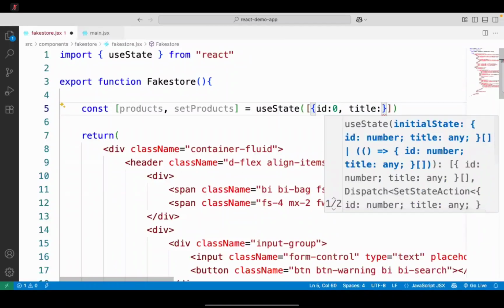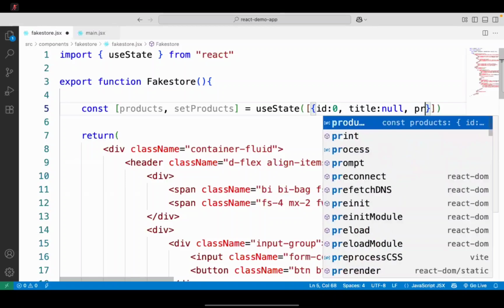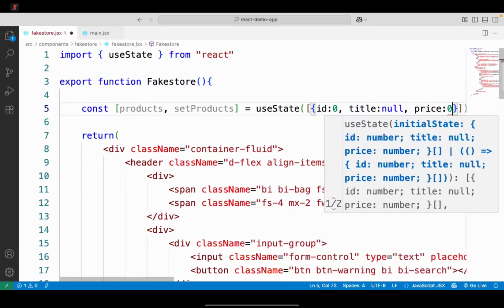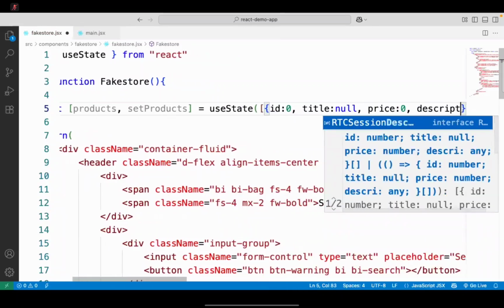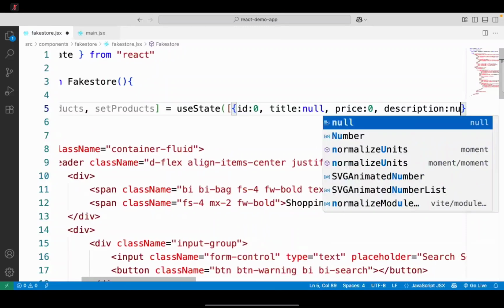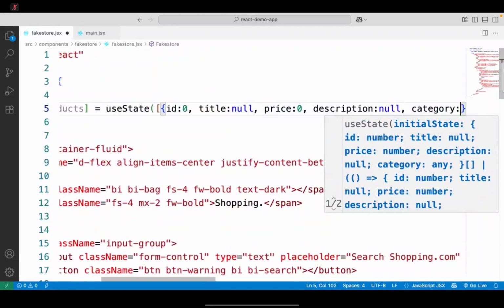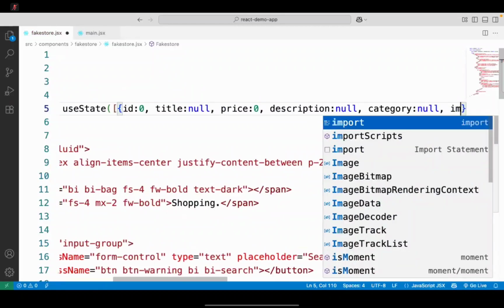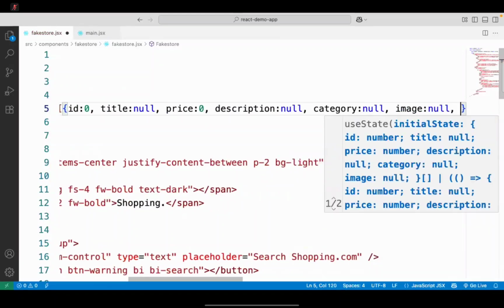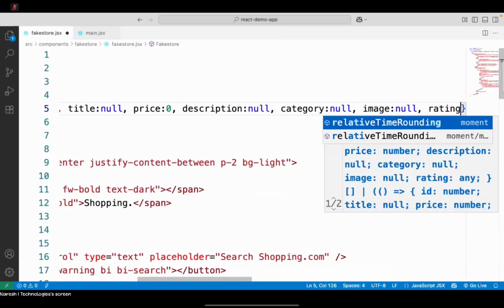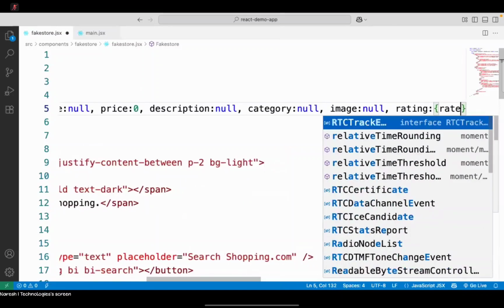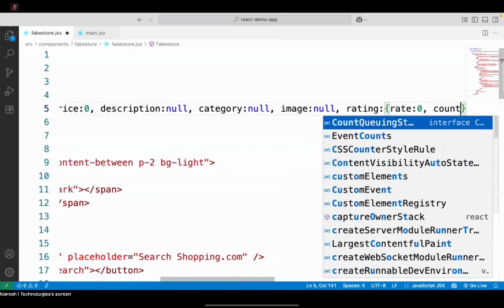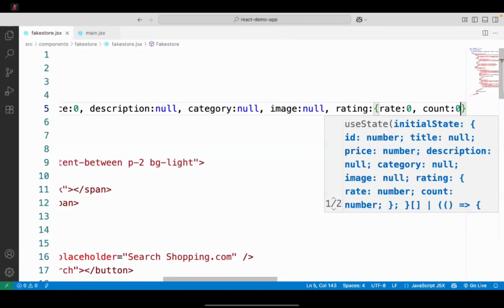It is having a title string null. Price is a number 0. And description. Description is null. Category. Category also null. What a image. Image is also null. Rating is an object. It have rate 0 and count as 0. This is the data I given to you.